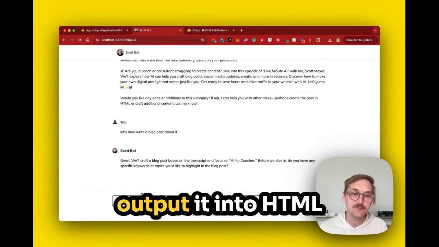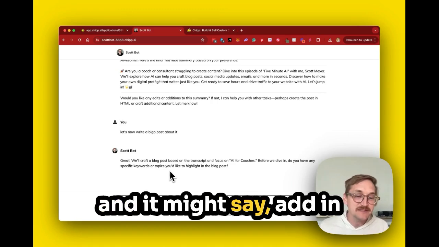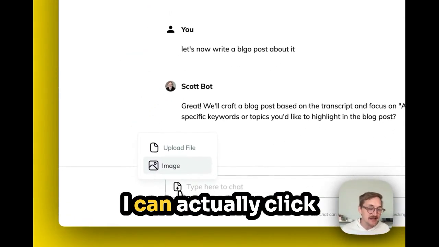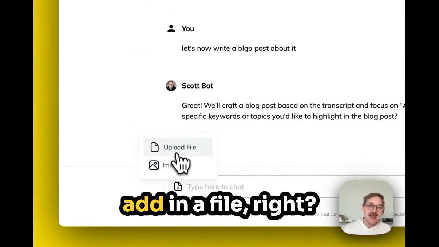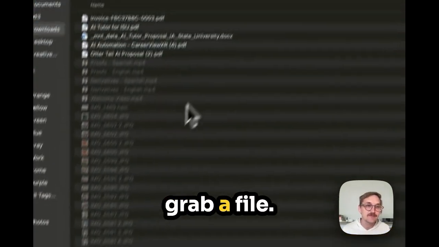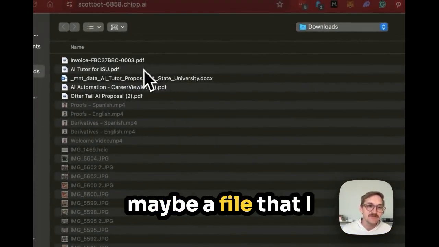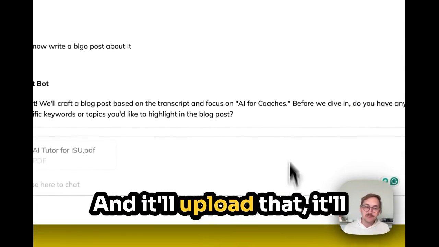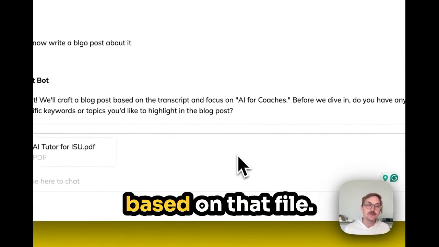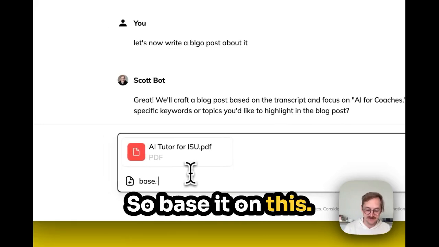I can even ask it to output it into HTML. And it might say, add in additional information. I can actually click on this plus sign and add in a file, right? So I could actually grab a file. Here's maybe a file that I want to base it on, and it'll upload that. It'll now create an article based on that file. So base it on this.